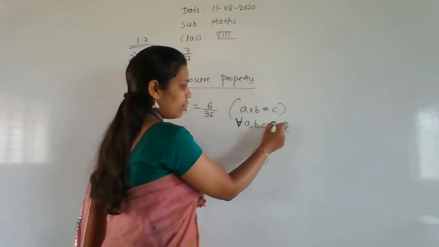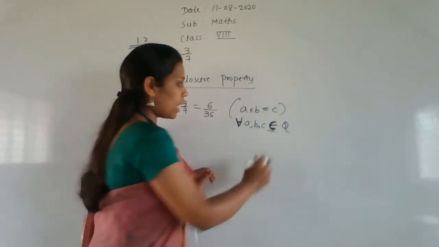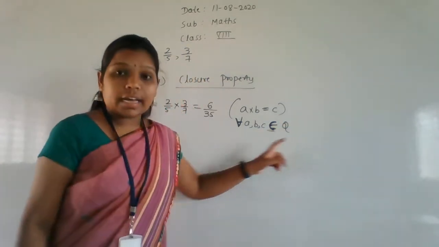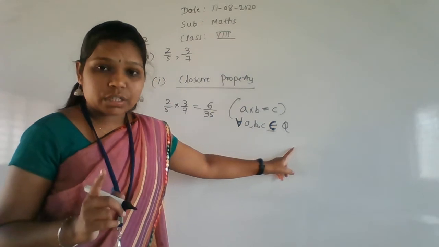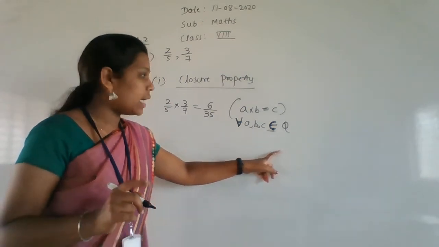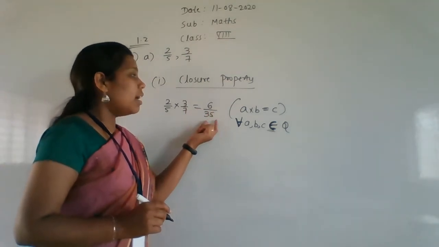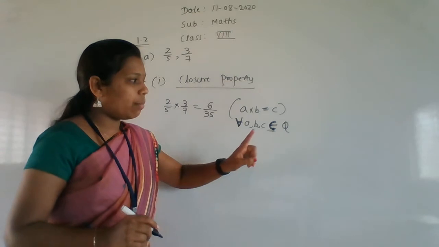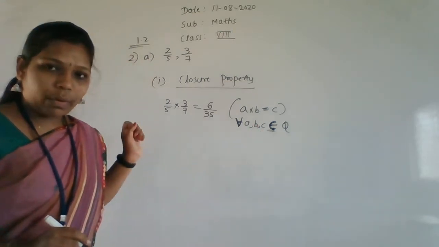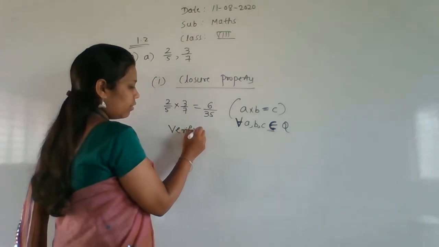You have to write the c first, write a c, after that the middle one line, that is called belongs to. And Q is nothing but the rational number. Q bar is the irrational number, Q is the rational number. Always keep it in your mind. So here 2 by 5 into 3 by 7 is 6 by 35. Is 6 by 35 a rational number? Yes, it is a rational number. So that's why this property holds good. So verified, right, here, verified.